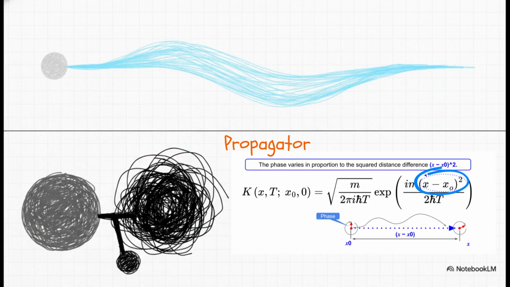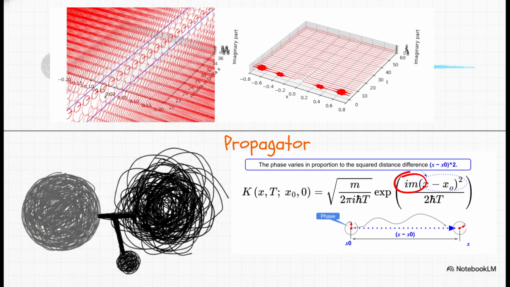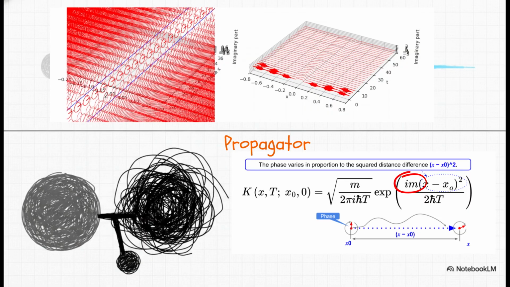In Feynman's math, the phase varies in proportion to the square distance traveled. And mass? Mass acts as the exact multiplier for this phase change. So if you have a larger mass, it forces the phase to rotate incredibly fast. When phases rotate that violently over a short distance, they immediately fall out of alignment and just cancel each other